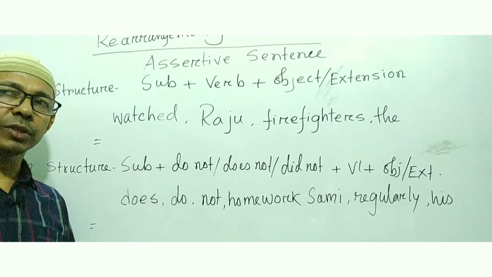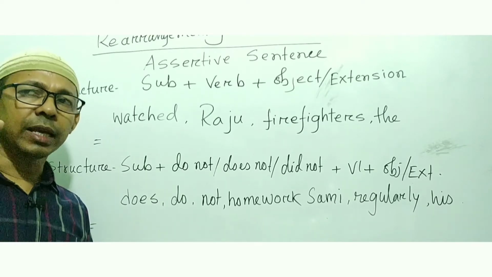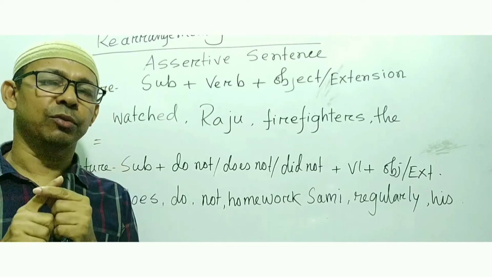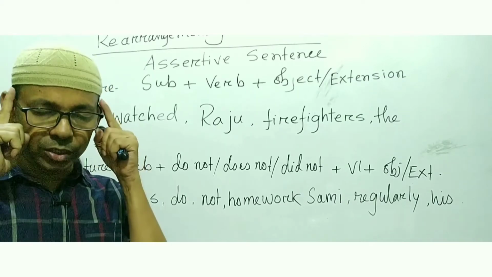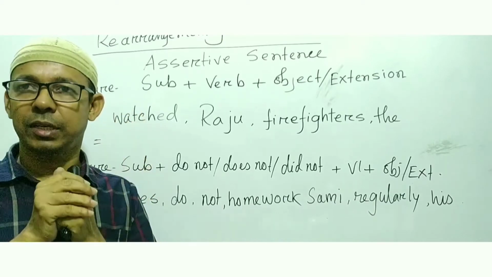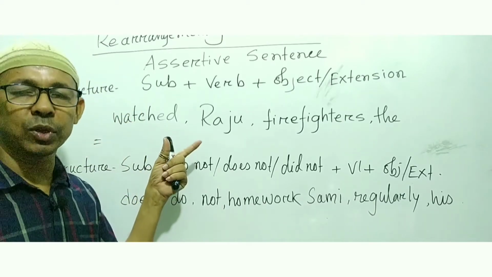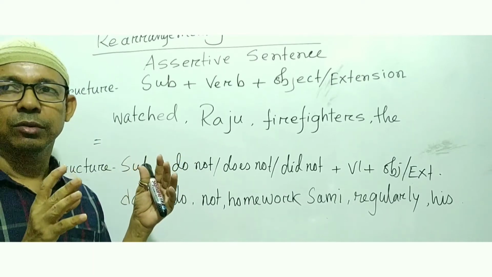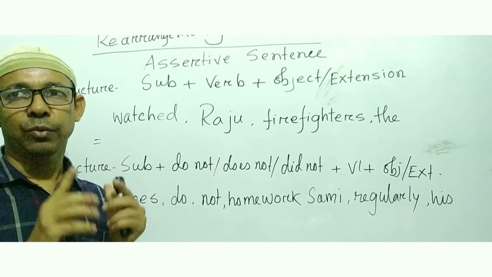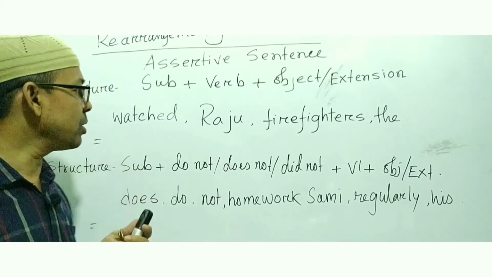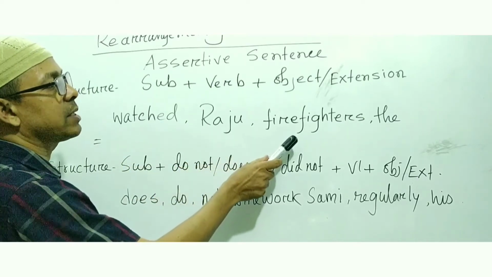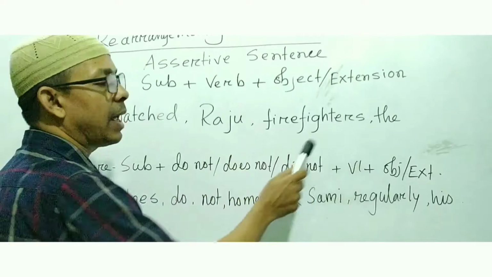Always you have to think that in the subject, a noun or pronoun will be written. So if you see a noun or pronoun in the jumbled words, then those words will be the subject. Here, watched is a verb, Raju is a noun, firefighters is also a noun, and the.